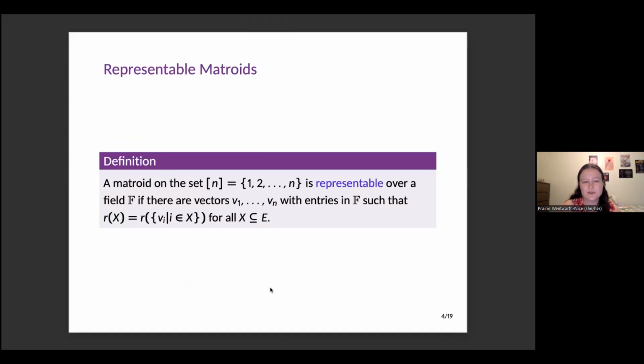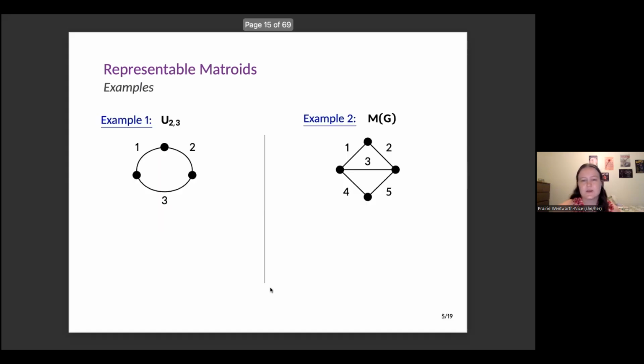So we say that a matroid is representable over a field, essentially if we can represent it by vectors with entries in those fields. So we want the rank of the span of those vectors to be the same as the rank of our matroid. So for the 2 examples I just showed you for U23, we can represent it in any field using this matrix.